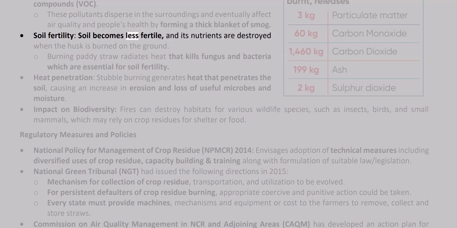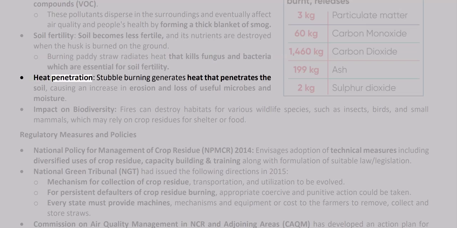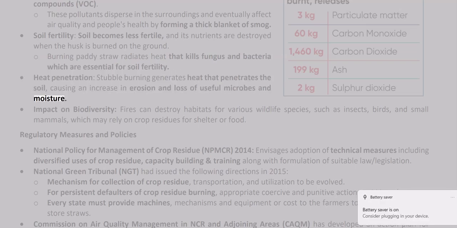Soil fertility. Soil becomes less fertile, and its nutrients are destroyed when the husk is burned on the ground. Burning paddy straw radiates heat that kills fungus and bacteria, which are essential for soil fertility. Heat penetration. Stubble burning generates heat that penetrates the soil, causing an increase in erosion and loss of useful microbes and moisture. Impact on biodiversity. Fires can destroy habitats for various wildlife species, such as insects, birds, and small mammals, which may rely on crop residues for shelter or food.